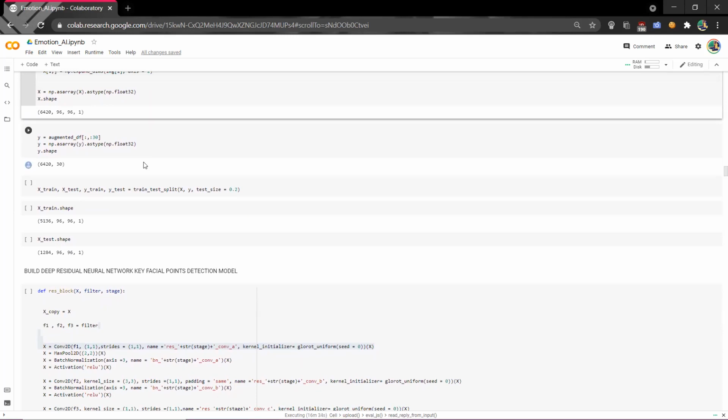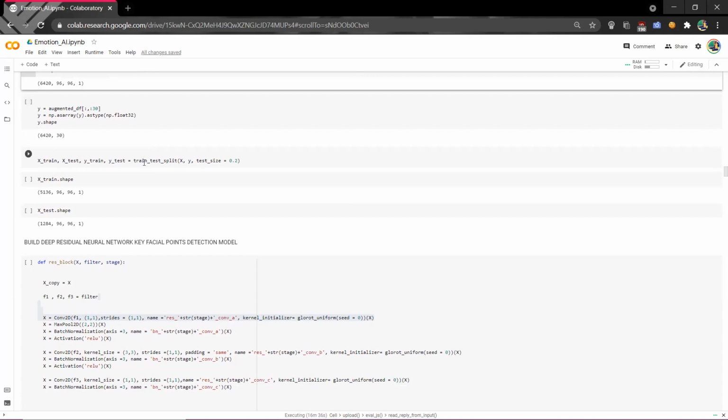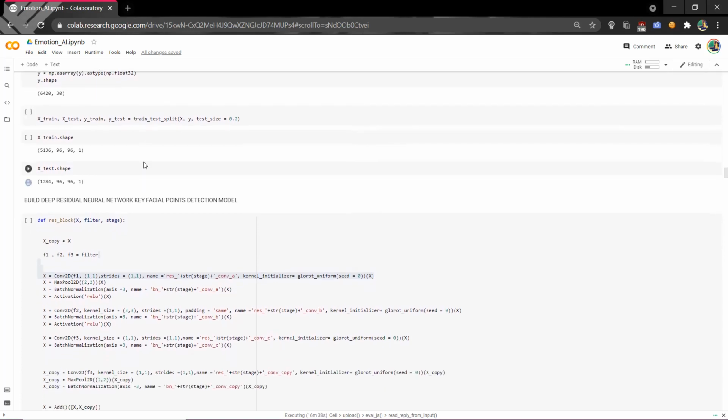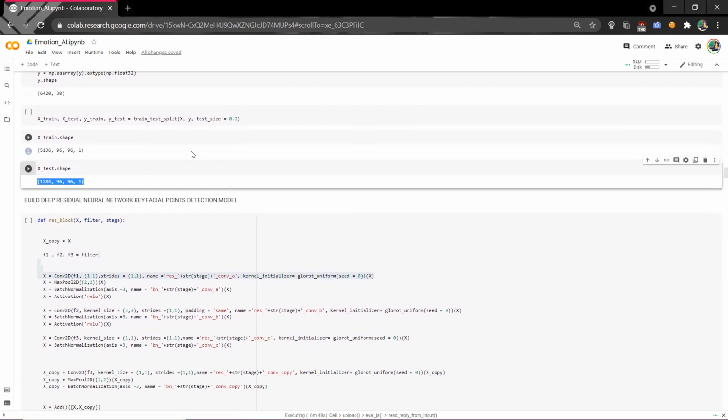If you see this shape, it's 6422 by 30. And next I'm splitting the training data and testing data. The test size is 0.2, that means 20% of the samples are used as testing data. And if you see the shape of X train, it is this way. And the test shape is like this.